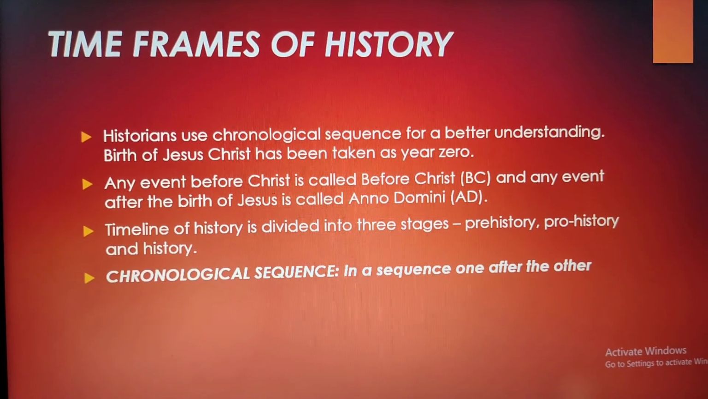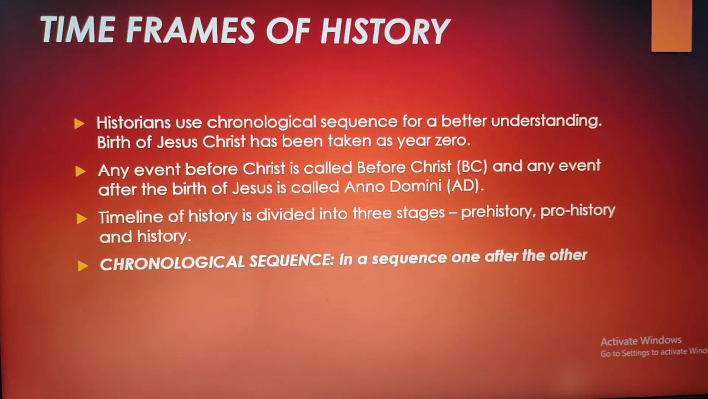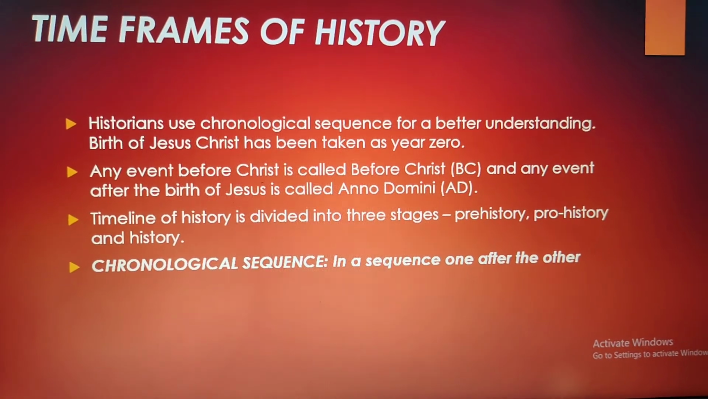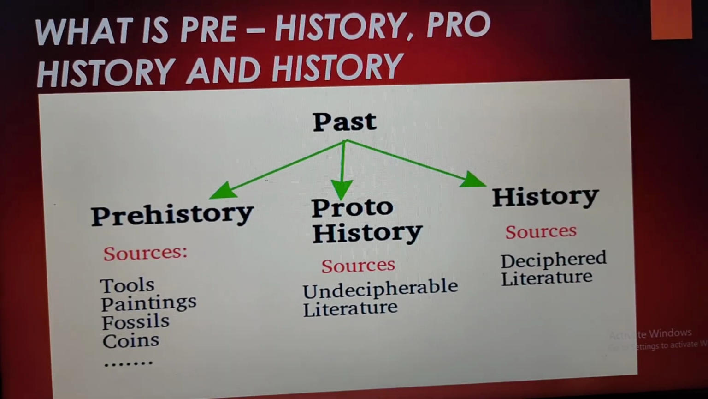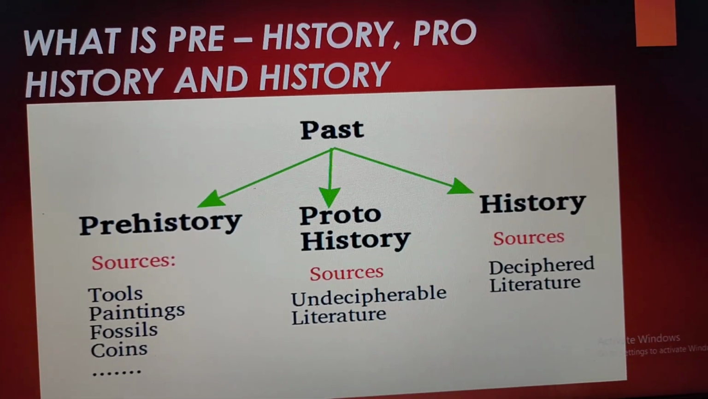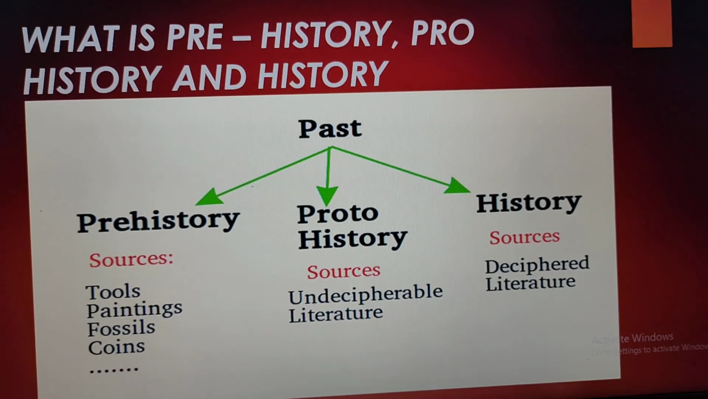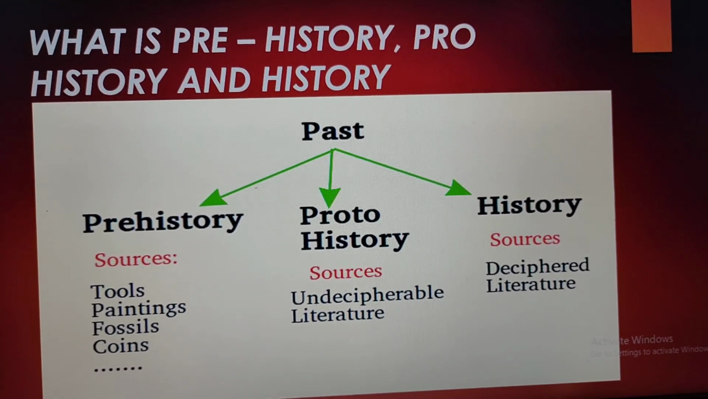The timeline of history is divided into three stages: prehistory, protohistory, that is proto-history, and history. Now what is prehistory, protohistory and history? Prehistory is the period in which no written information was available. No manuscripts were there, written documents are not available.